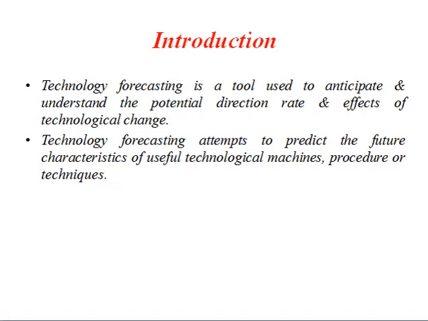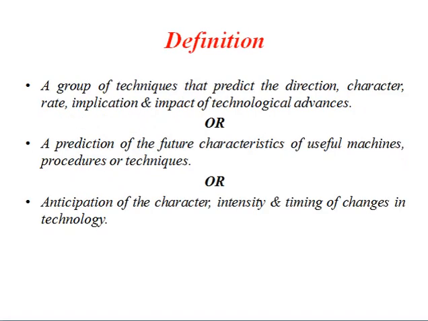For that purpose, this type of forecasting method will give a better idea of the future characteristics of useful technological machines, or a procedure, or a technique, etc. So let us define the concept of technology forecasting.